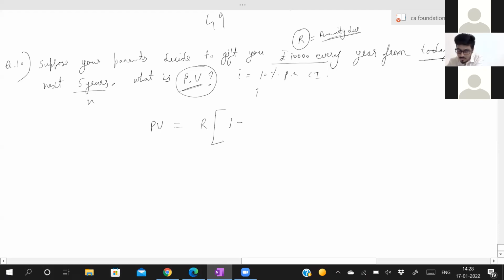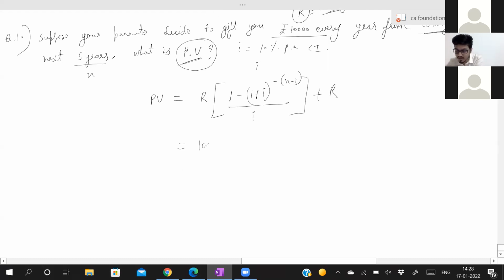R into 1 minus 1 plus I to the power minus n minus 1 divided by I, plus R. So we know what R is. We need to find out the present value. How will we do that? R is equal to 10,000. Is the formula correct? Yes, sir.